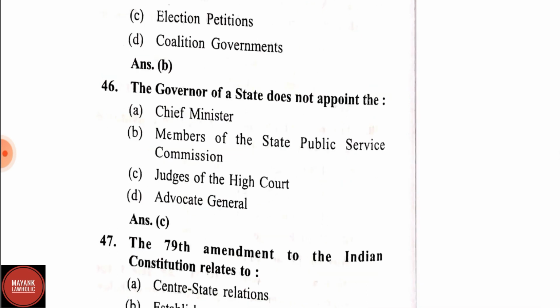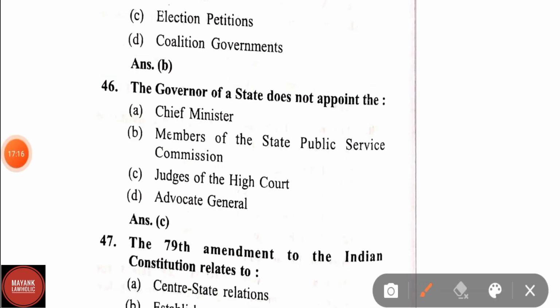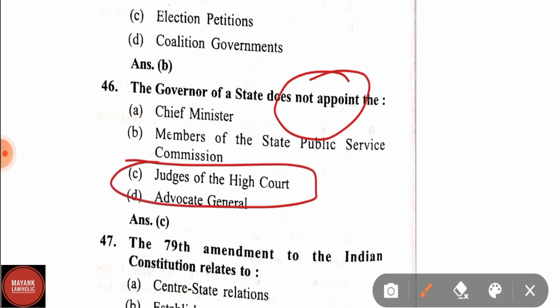Question number 46. The Governor of a state does not appoint the Chief Minister, members of the State Public Service Commission, judges of the High Court, Advocate General. Correct answer is judges of the High Court. Judges of the High Court are not appointed by the Governor.